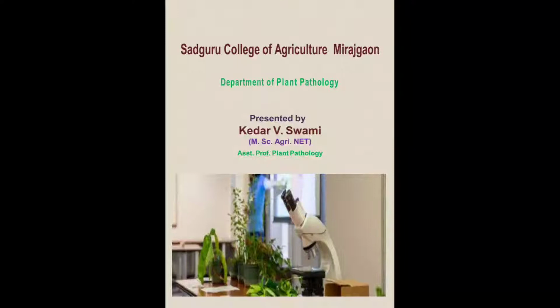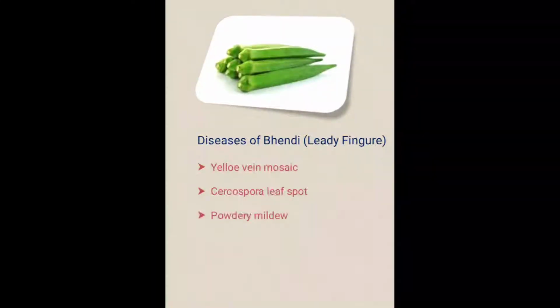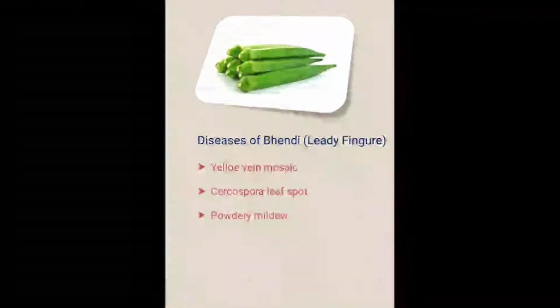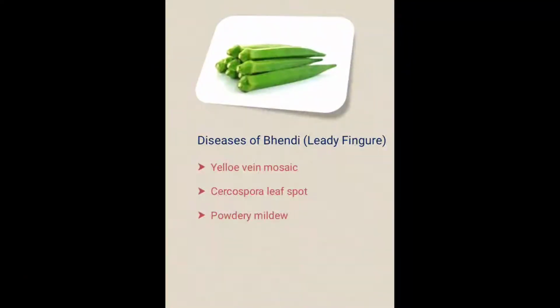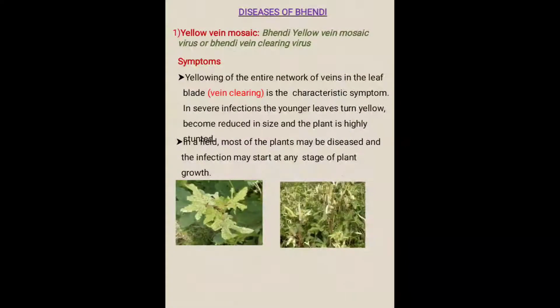Today we are going to discuss diseases of Bendi. In Bendi crop, farmers mainly have to face the following three important diseases. First one, yellow vein mosaic, Cercospora leaf spot and powdery mildew. First disease we are going to discuss is yellow vein mosaic.